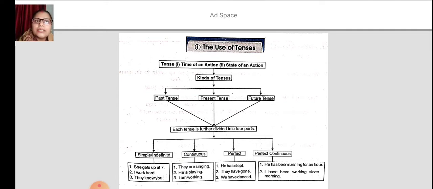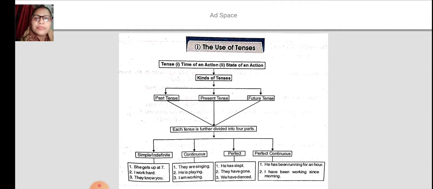So basically, in English grammar, we can say that tense is a grandfather, and this grandfather has three sons: past tense, present tense, and future tense. Past, present, and future represent time. If we talk about past, it is the time which has already happened.